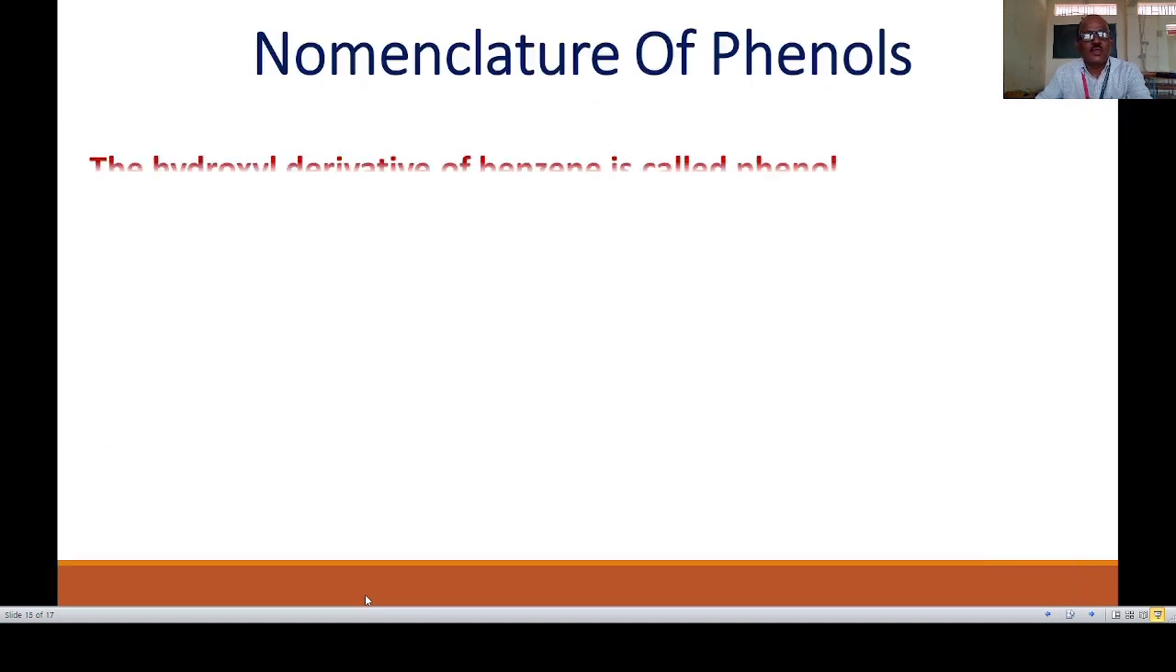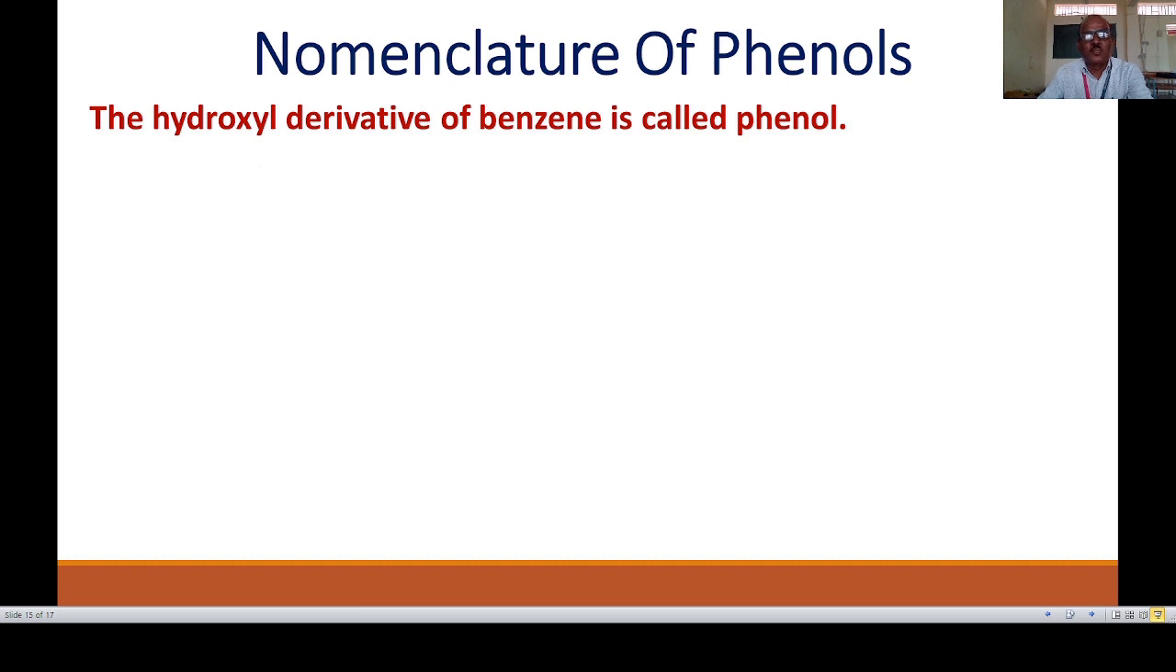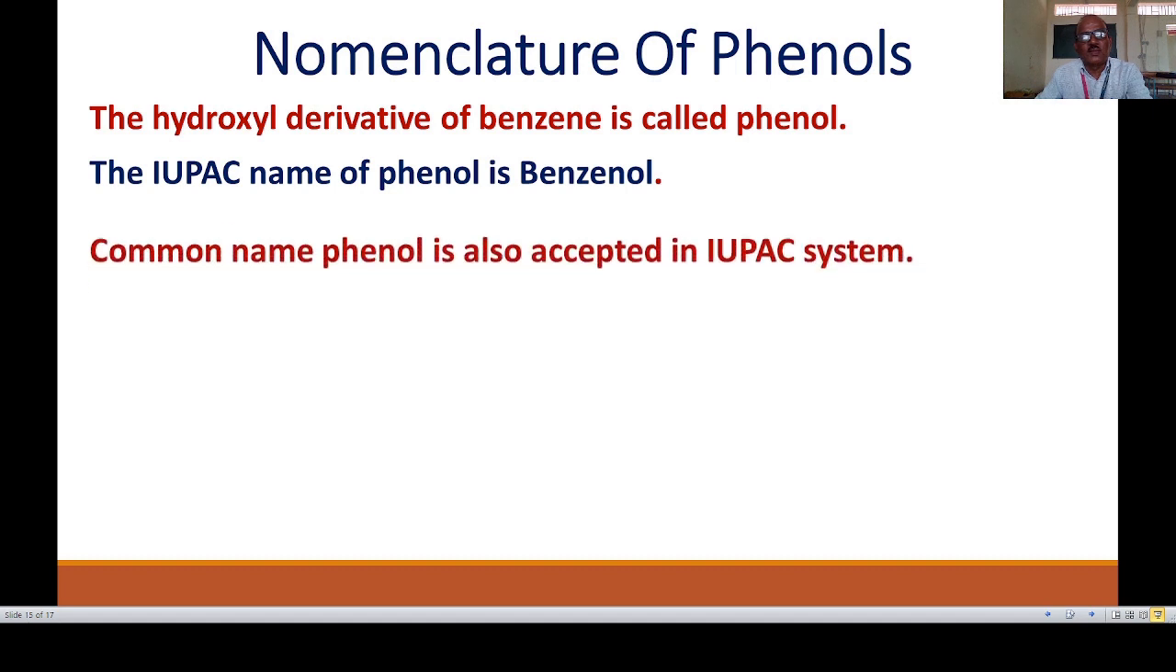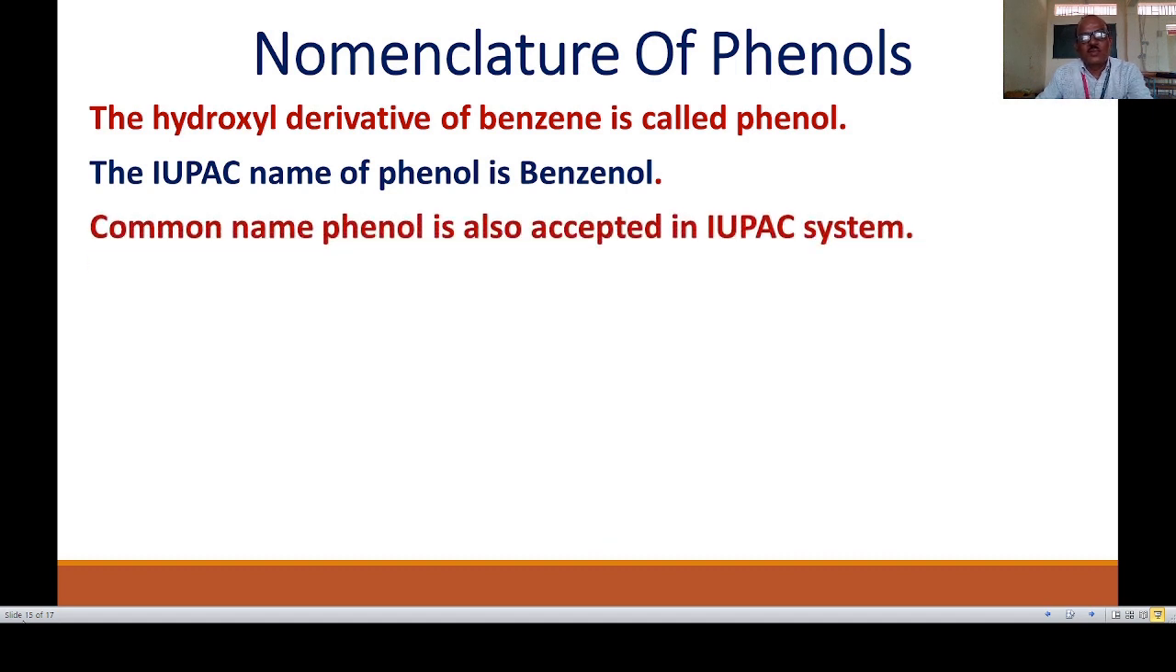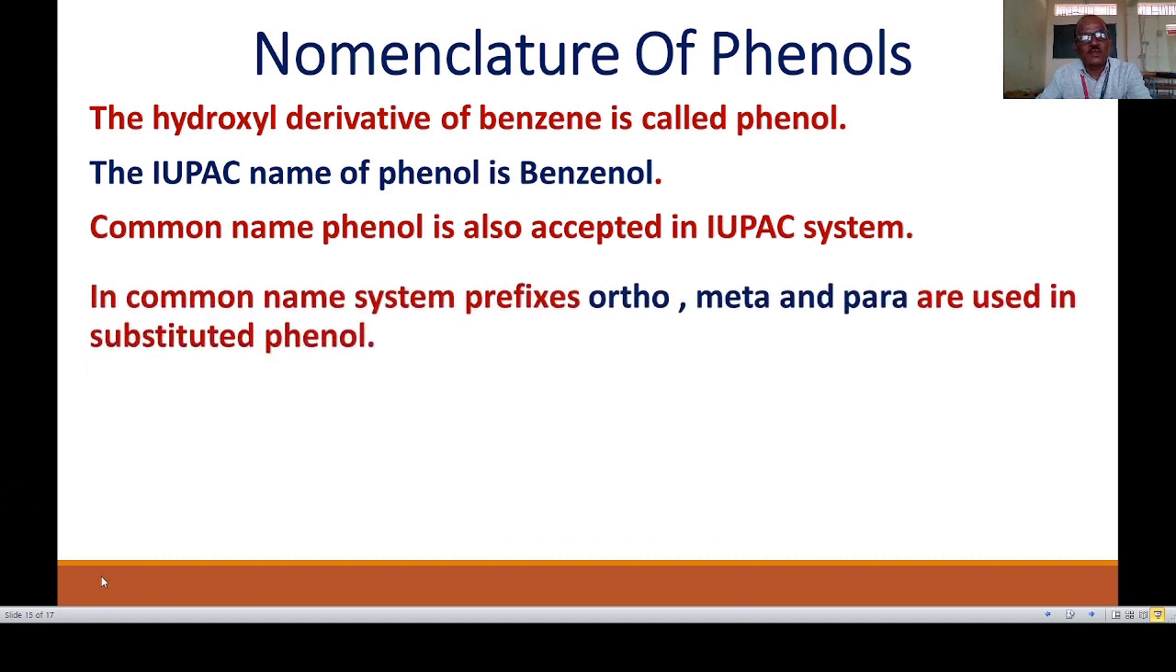Then you have to study the nomenclature of phenols. So here phenol is a hydroxyl derivative of benzene. In phenol, the OH group is attached to the benzene ring. The IUPAC name of phenol is also benzenol. The common name phenol is also accepted in the IUPAC system. So the common name phenol is also used in the IUPAC system.